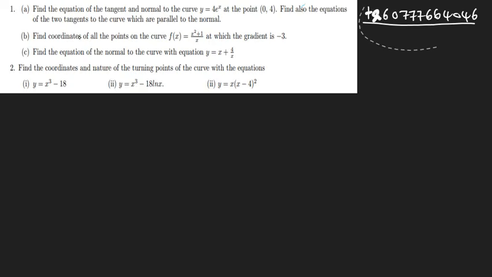We start. We are doing application of differentiation. The concepts I'm going to be using apply to every other thing. We find the equation of the tangent and normal to the curve y is equal to 4e to the x at the point.